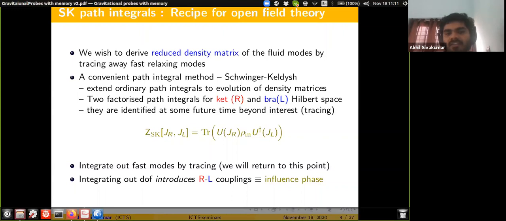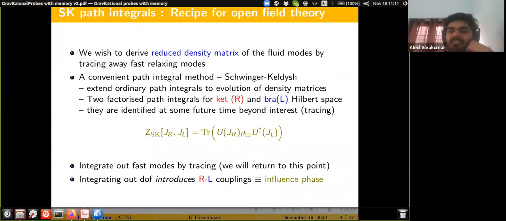And they are identified at some future time beyond interest, because you can act with operators on either Hilbert space and take a trace at the end to calculate relevant correlators. The generating functional for such strings of operators is called the Schwinger-Keldysh generating functional, and it can be schematically written like this, where there's an evolution of the Ket space by some unitary of right sources, J right, and evolution of the Bra space by some unitary dagger of left sources.